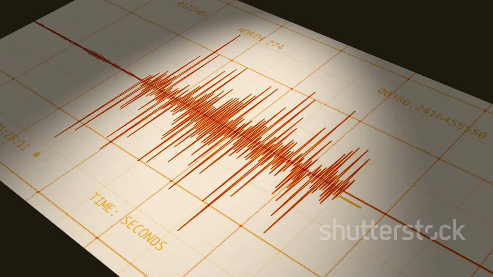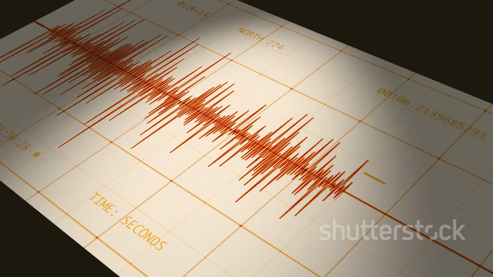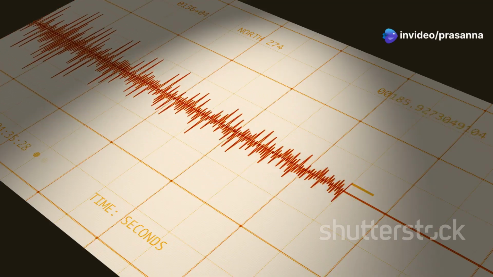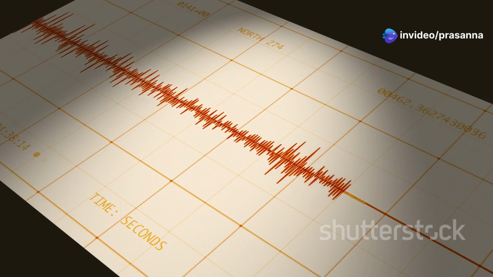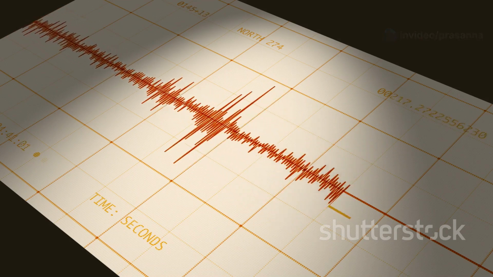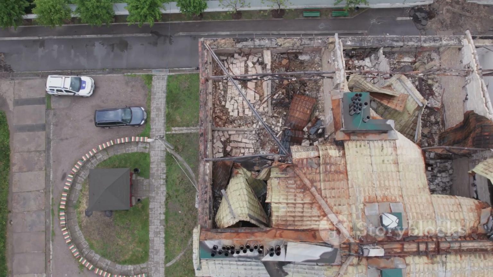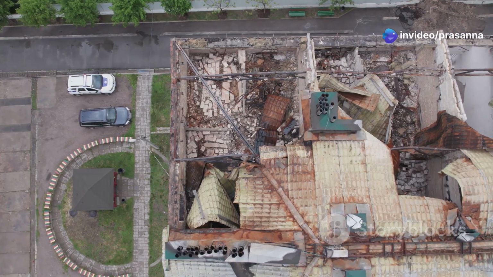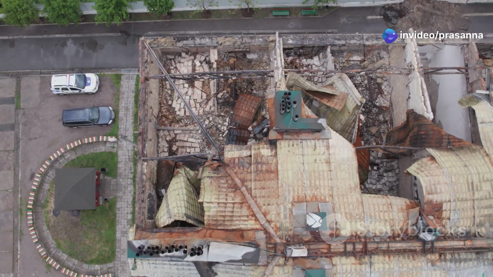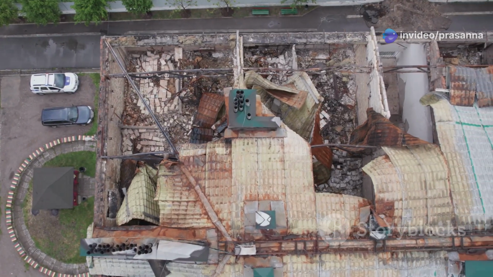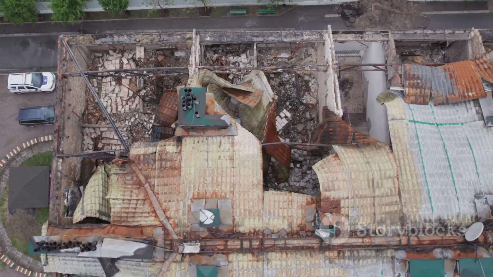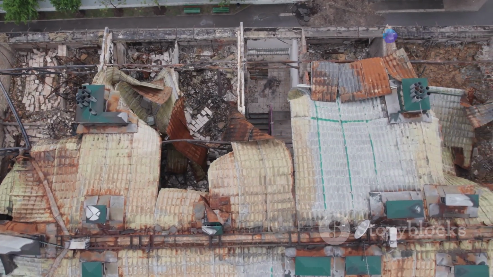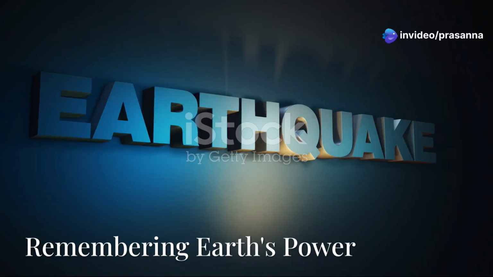by seismographs. These minor tremors, often referred to as micro-earthquakes, occur frequently around the world. While they don't cause damage, they provide valuable data for scientists studying the Earth's crust and the behavior of seismic waves. Earthquakes with magnitudes of 8.0 or higher are considered major earthquakes and can cause catastrophic damage. These powerful quakes can lead to widespread destruction, loss of life, and significant changes to the landscape. Understanding the magnitude and potential impact of these earthquakes is essential for disaster preparedness and response efforts.